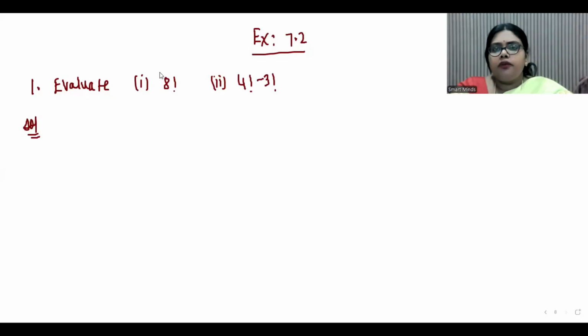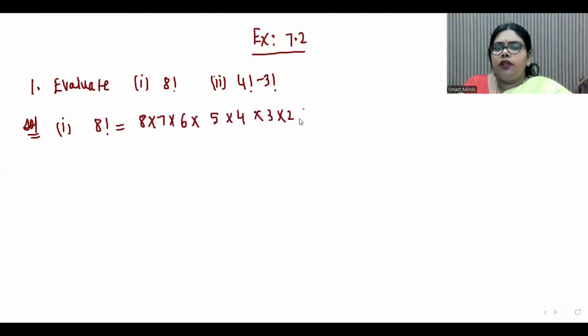Let us continue with exercise 7.2. So the first question is evaluate 8 factorial and the second one is 4 factorial minus 3 factorial. So let us solve the first one, 8 factorial. 8 factorial is 8 into 7 into 6 into 5 into 4 into 3 into 2 into 1.